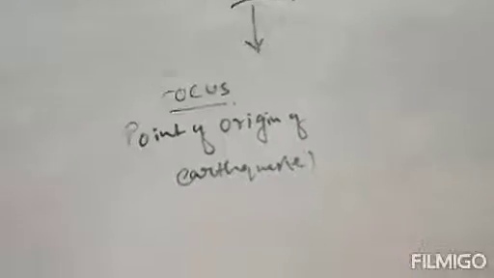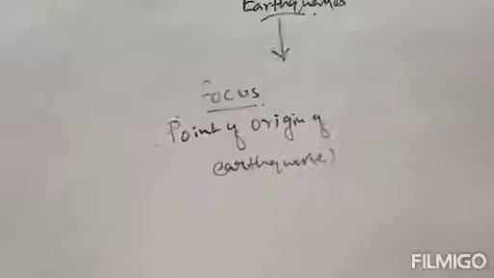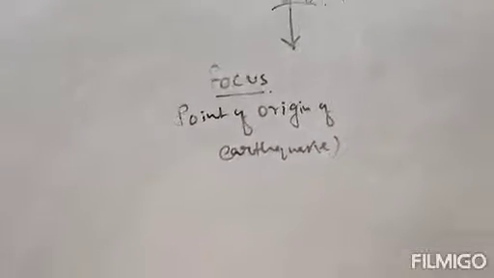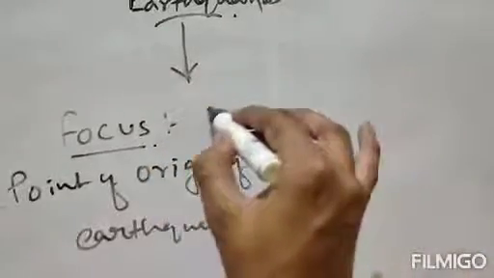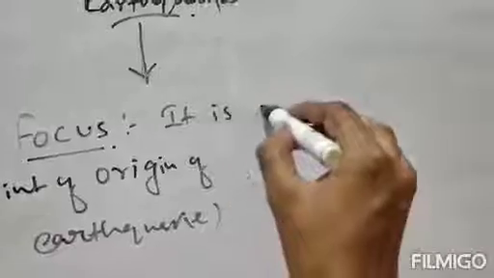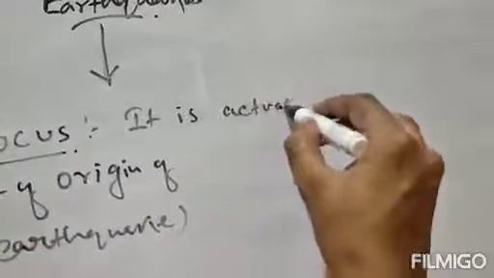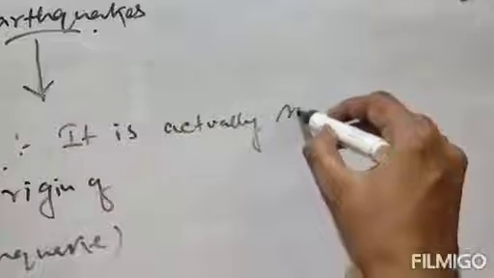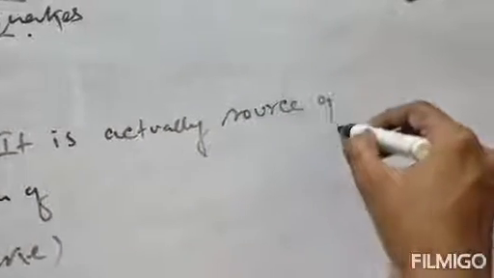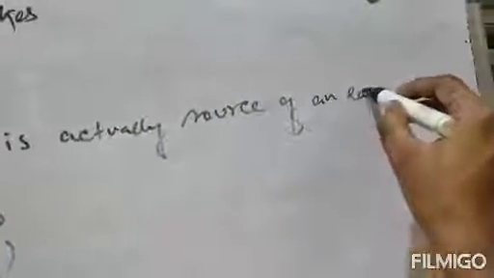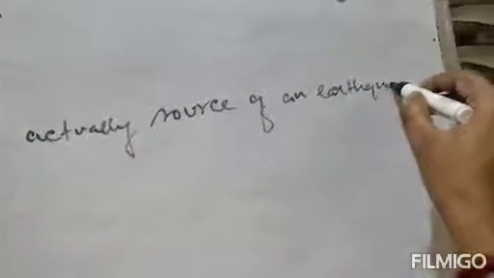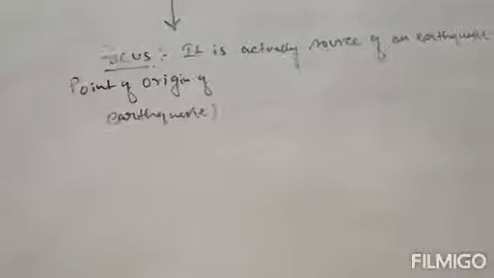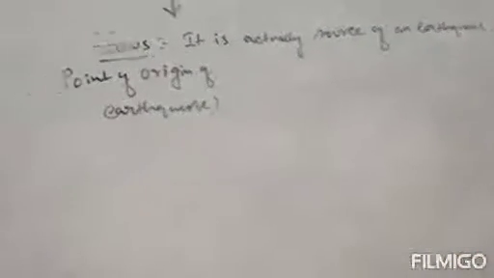So what is focus? Focus is actually the source of an earthquake, which is known as the point of origin. Clear? And it is a point at which tension is released.